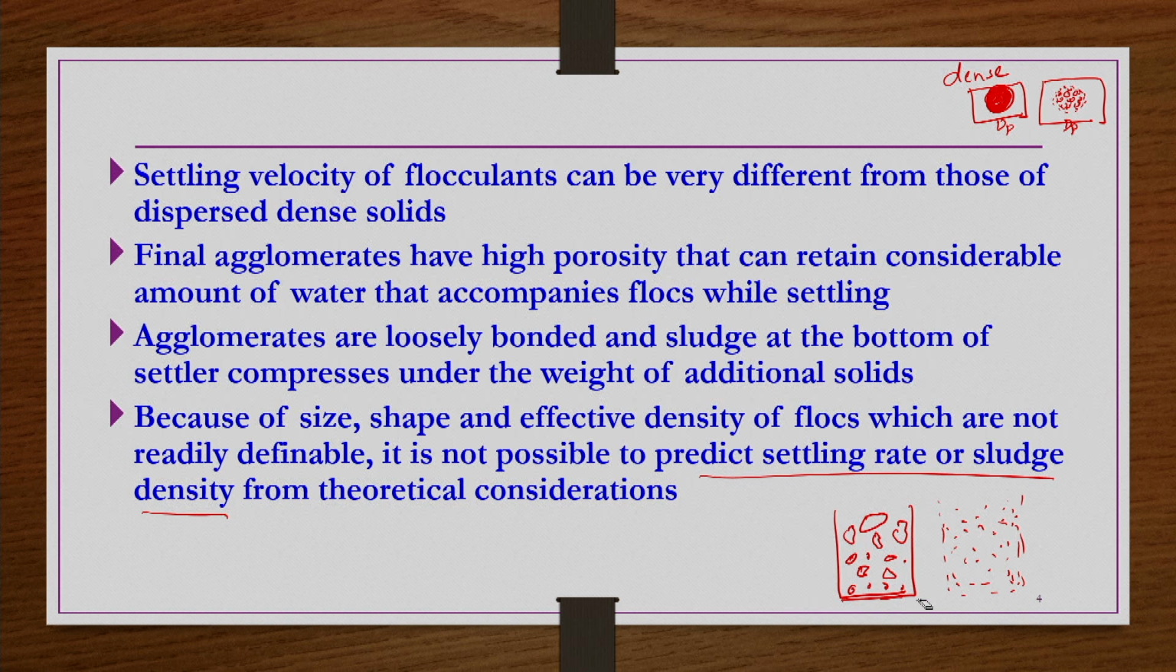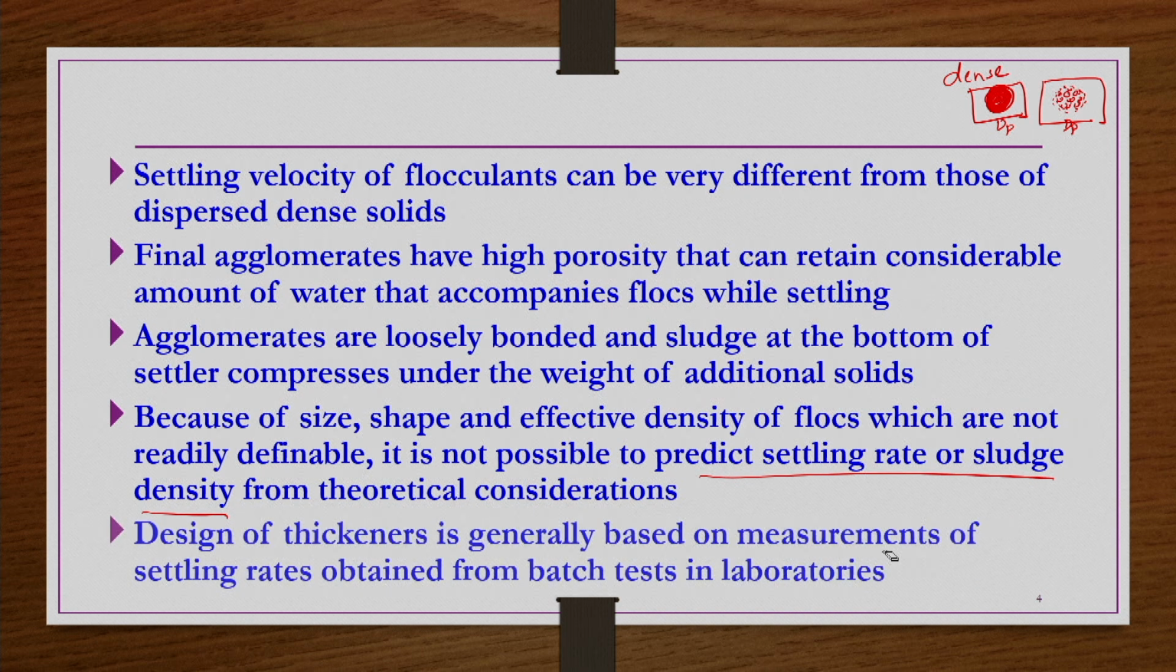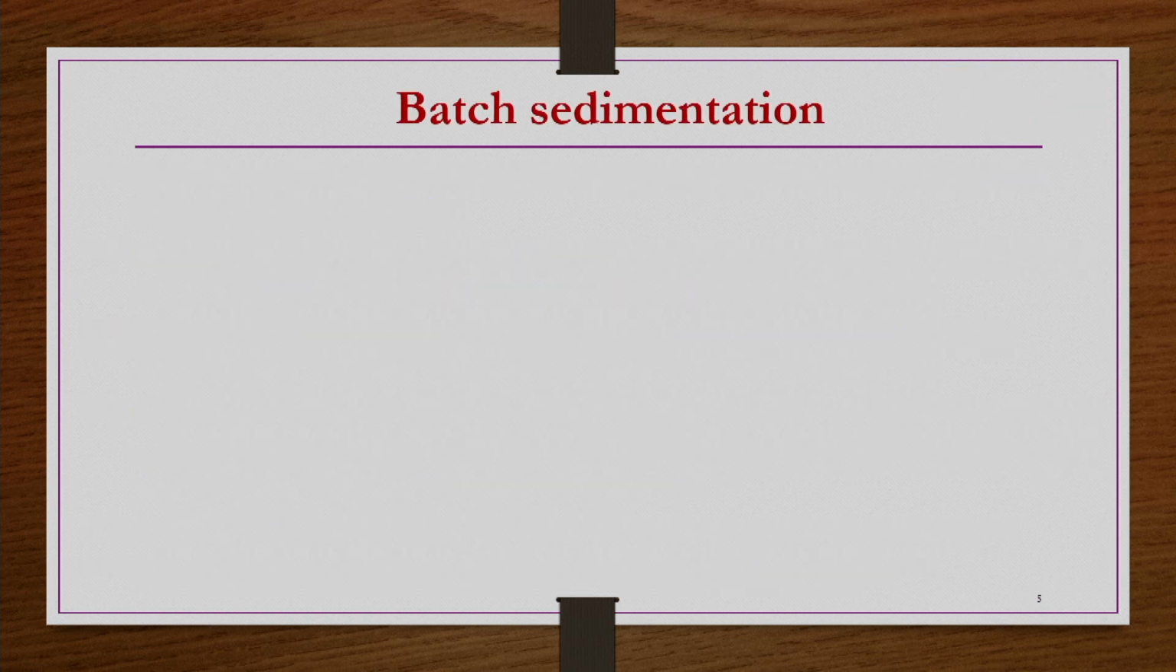Since there are so many variations in their properties, readily defining the size, shape and effective density of such flocculants is very difficult. Because of that, theoretical calculations to get the settling rate or sludge density etc. are not possible in flocculation. Then the design of thickeners is generally based on measurements of settling rates obtained from batch tests in laboratories. So, what is batch sedimentation?